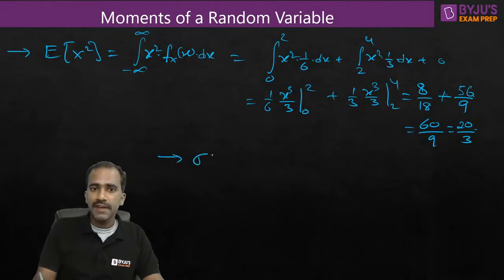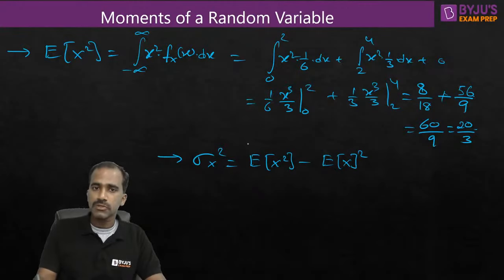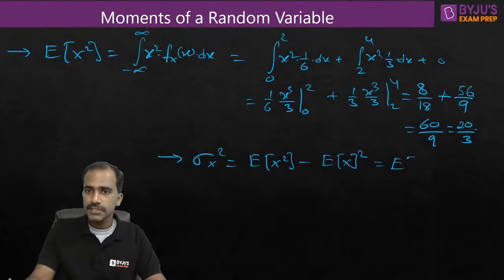Next, how about the variance? Variance is what we need to find now. Variance is equal to expectation of x square minus expectation of x whole square. This is the relation. We can find variance using the basic process also: expectation of x minus x bar whole square. The actual meaning of this is expectation of x minus x bar whole square. This is the actual meaning.